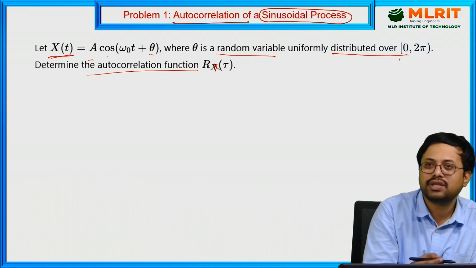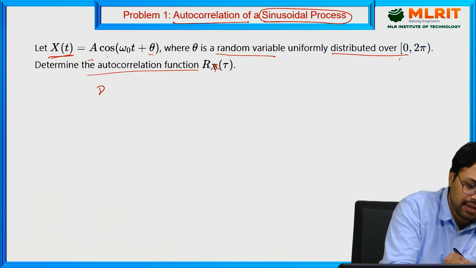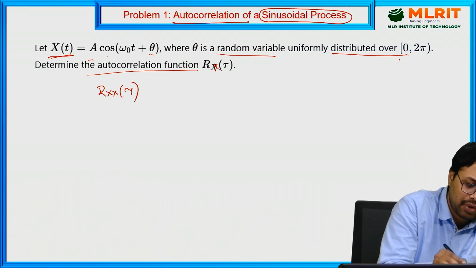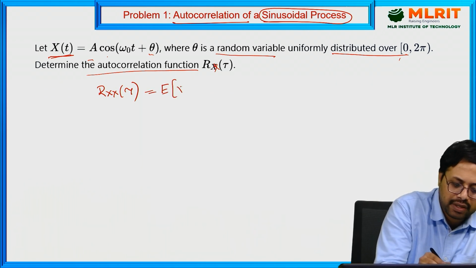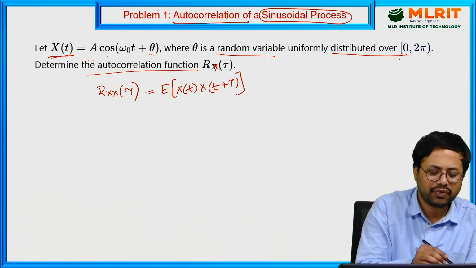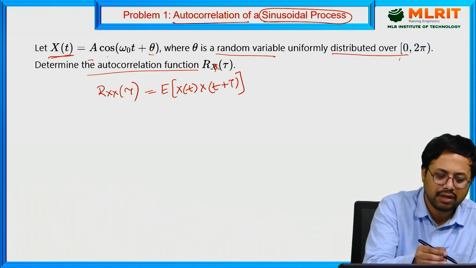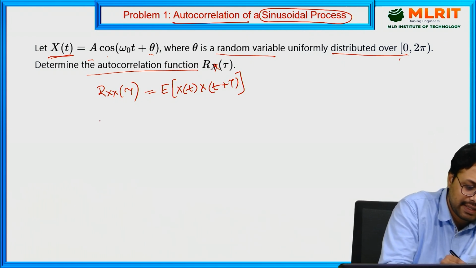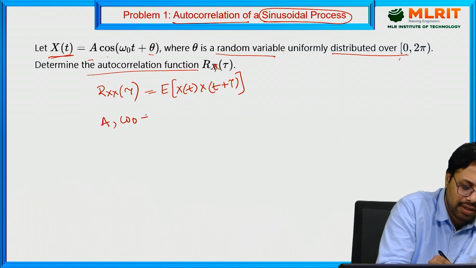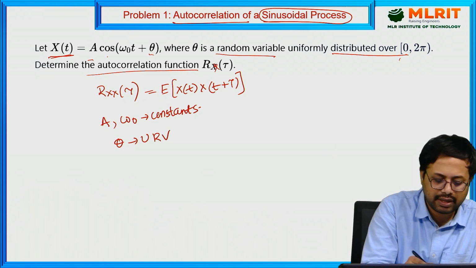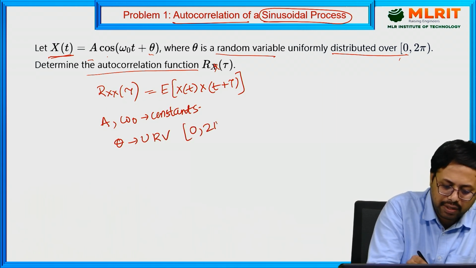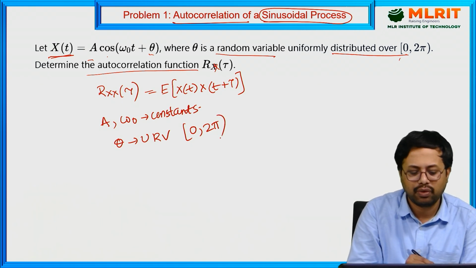Now we know the definition of the autocorrelation function. If we consider the process to be wide sense stationary, then the definition is Rxx of tau equals the expectation of x of t into x of t plus tau. Before solving this, first you have to know what the variables are. Here we consider that A and omega naught are constants. Next, theta is a uniform random variable defined over the interval 0 to 2 pi.